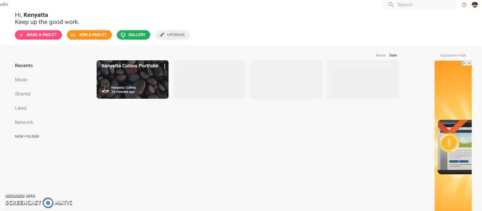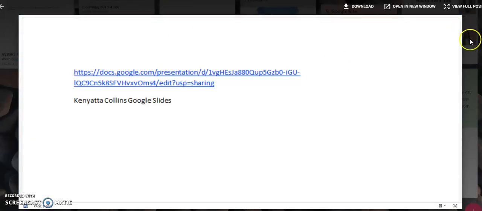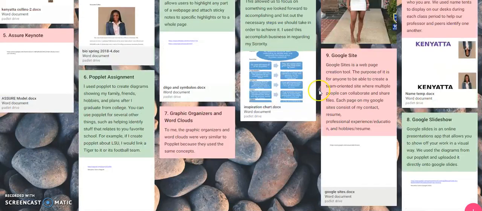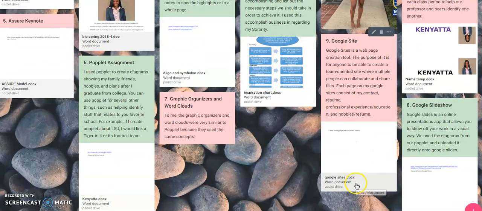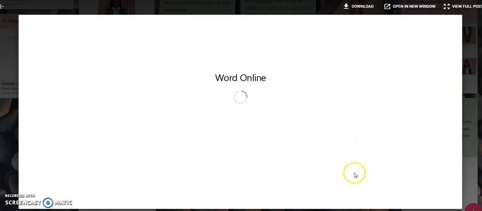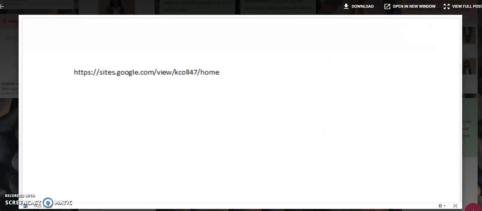Okay, and next we'll go back, exit, and we will go to Google Sites. So Google Sites is a web page creation tool. The purpose of it is for anyone to be able to create a team-oriented site where multiple people can collaborate and share files. Each page on my Google site consists of my contact, resume, professional experience, etc.